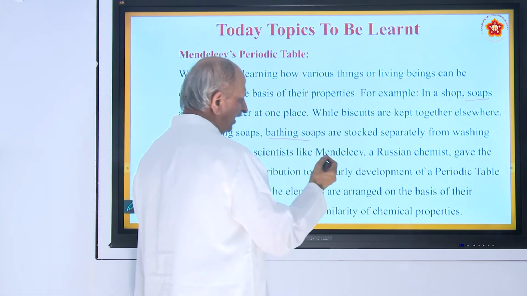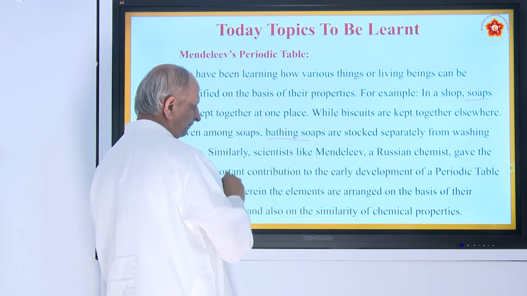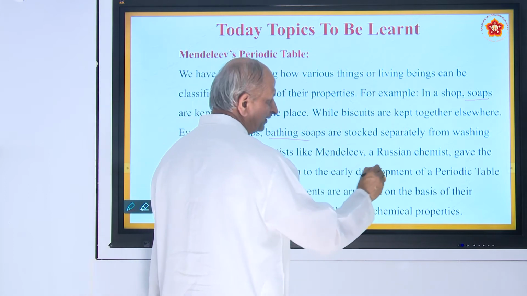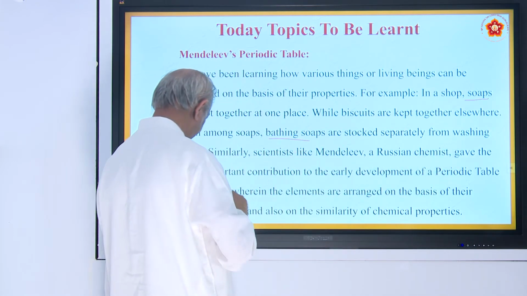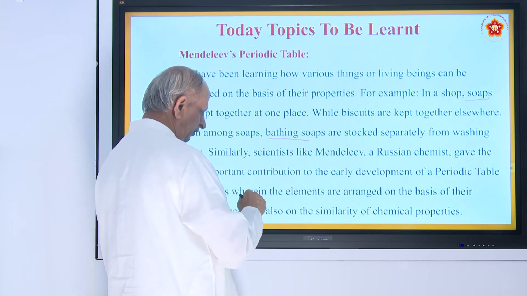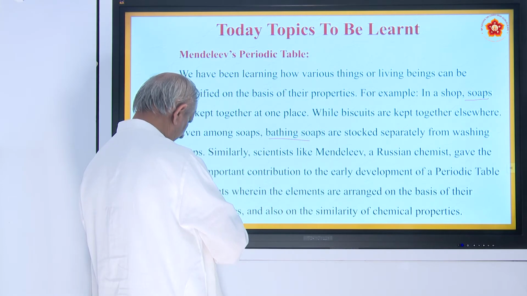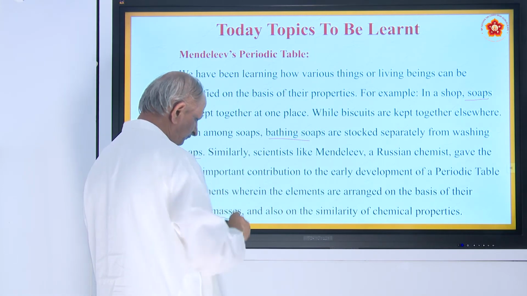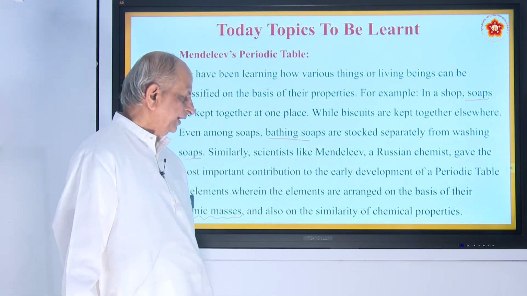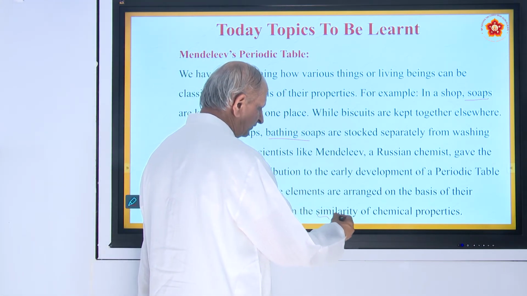Similarly, Mendeleev, a Russian scientist, gave the most important contribution to early developments of a periodic table of elements, wherein the elements are arranged on the basis of their atomic masses and also similarity of chemical properties.